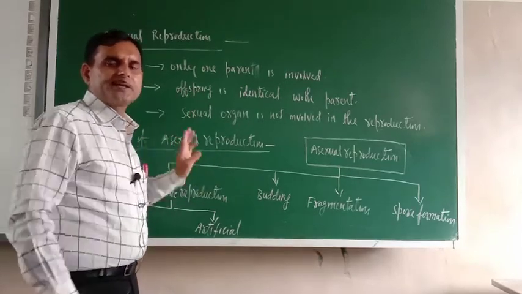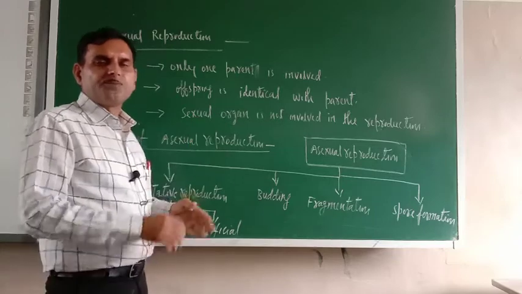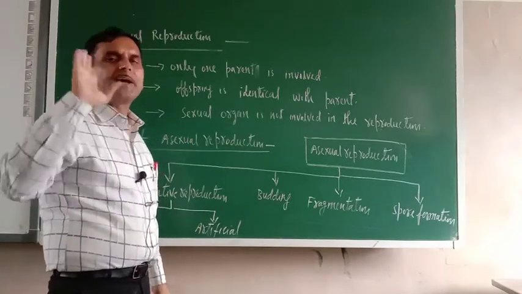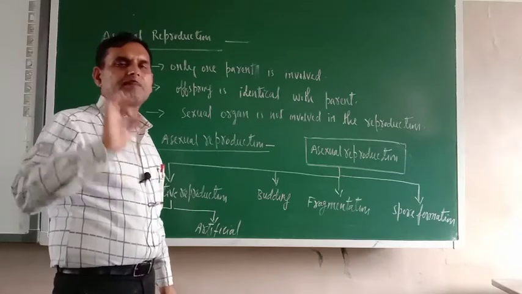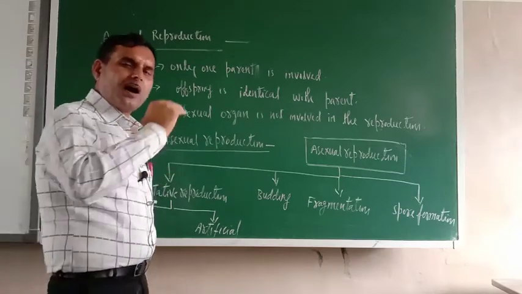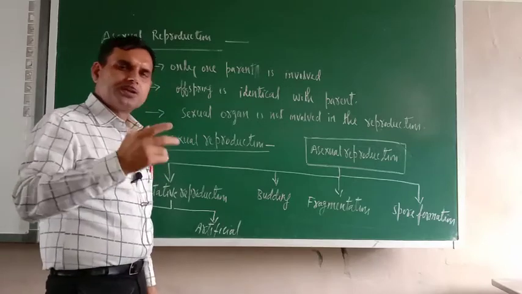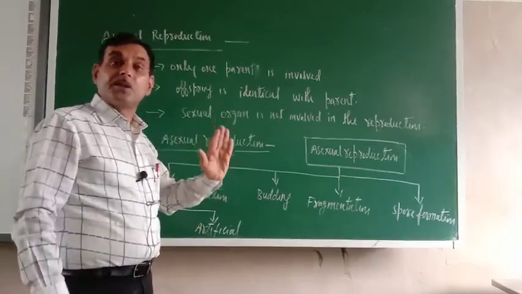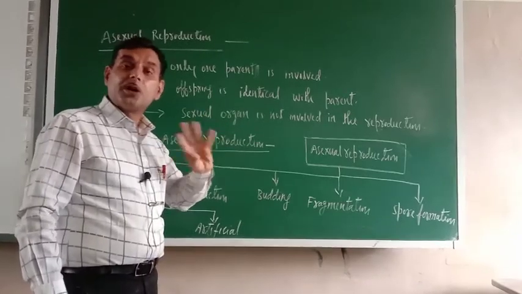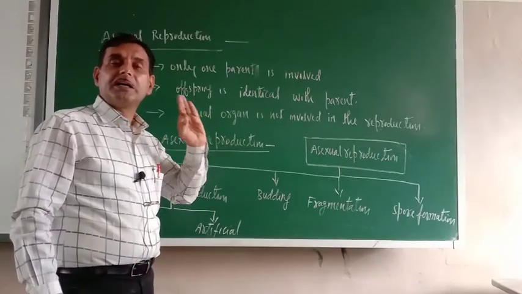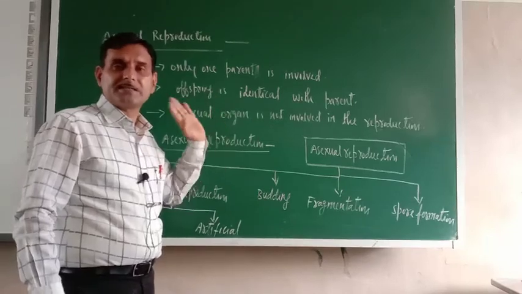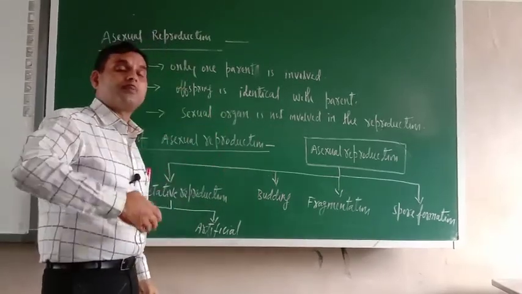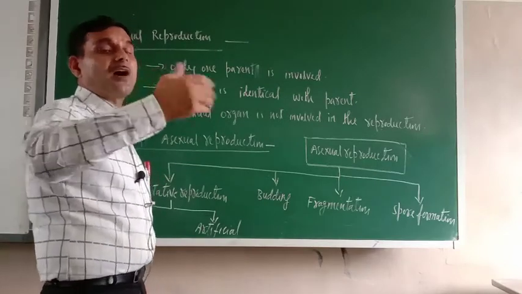What are the characteristics of this type of reproduction? Only one parent is involved, and whatever offspring is produced will be identical to the parents only. There would not be any change. They will be the Xerox copy of their parents. Try to understand, the growth of the offspring will also be fast.